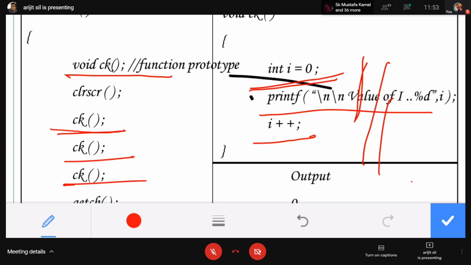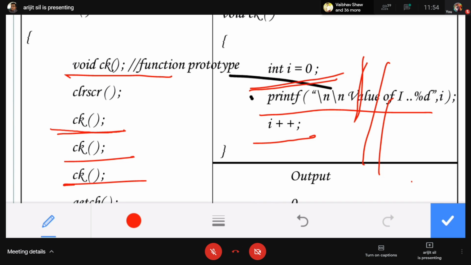Okay. Again call the ck function. Second time when we are calling the ck function, the void ck function is terminated, then we go to the main function. Second time ck function is calling. Again go to the void ck function. When we enter the void ck function, I will be initialized by 0. So the value of I is 0. Again it will be increased by 1, I equals I plus 1. Again go to the main function.